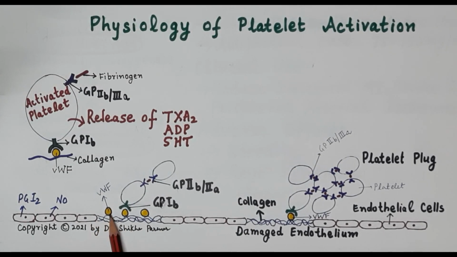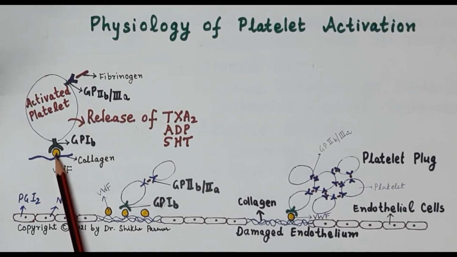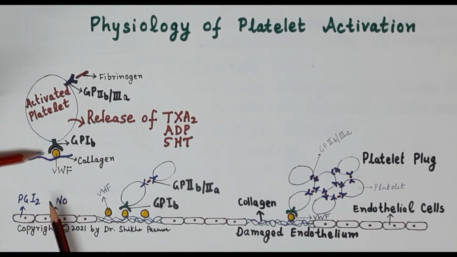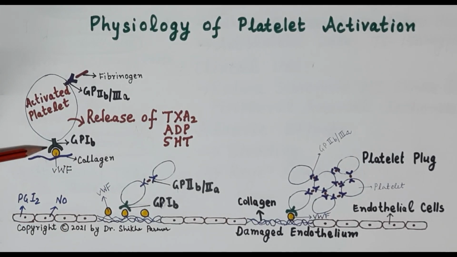Now this von Willebrand factor binds to the collagen, and further the activated platelets bind to the von Willebrand factor through the GP1B receptors. These GP1B receptors are located on the surface of the platelets, and the platelets bind to von Willebrand factor through these receptors. I have shown this clearly in this diagram. This is the collagen, the von Willebrand factor released by the damaged endothelium, and this is the activated platelet which binds to the von Willebrand factor through the GP1B receptor, and this results in further activation of the platelets.